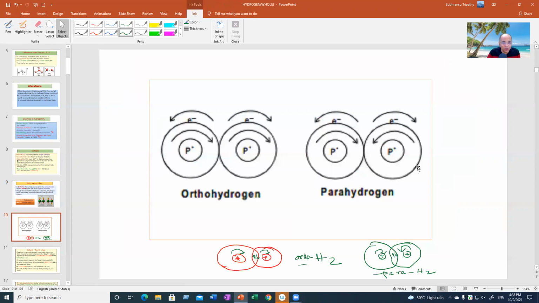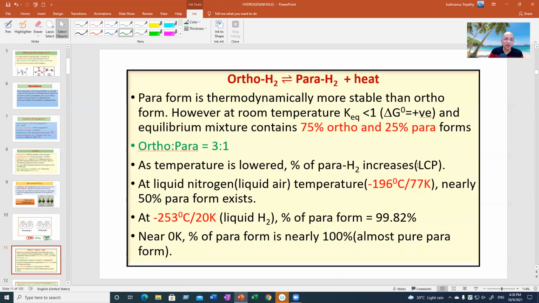Right? Now, the most interesting thing about ortho and parahydrogen is that orthohydrogen is thermodynamically less stable than para. Just look at my hand. If orthohydrogen, the enthalpy, its potential energy is here. Then para is here. So it is more stable. And when ortho is converted to para, this amount of energy will be released. So this is an exothermic conversion. Heat will be written on the right side.